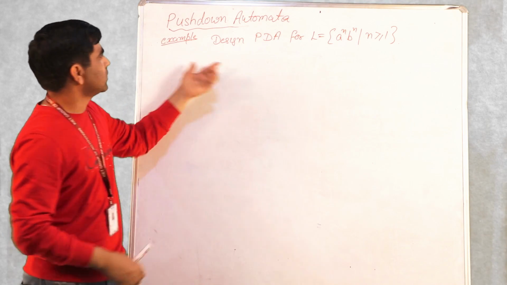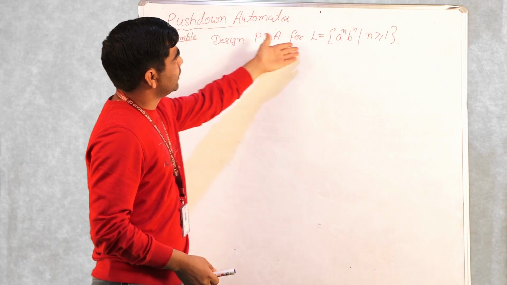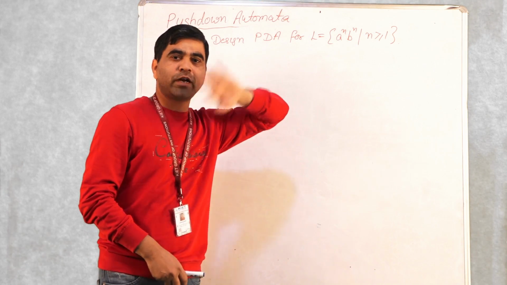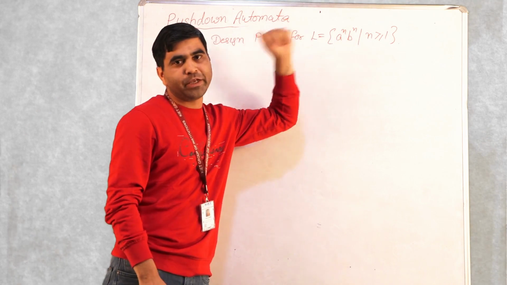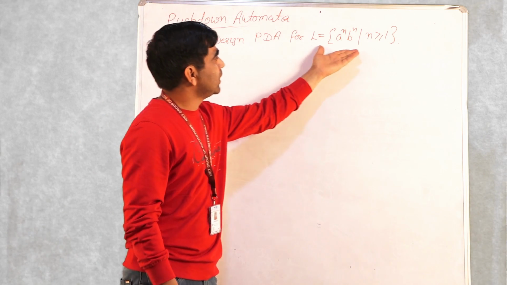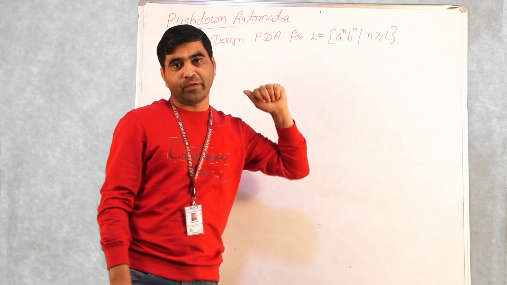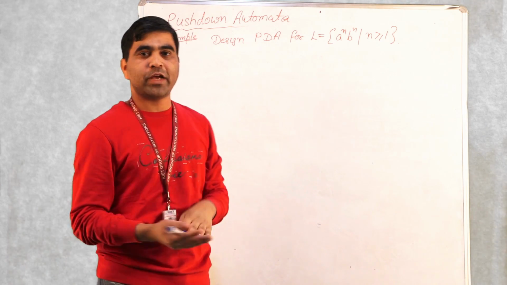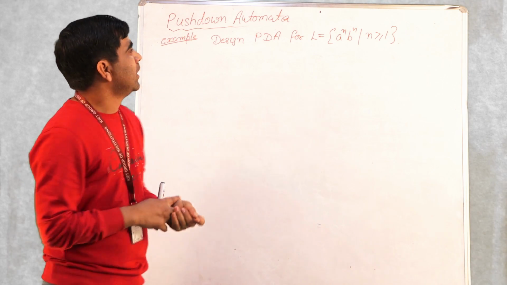So this is one simple example, a raised to power n, b raised to power n, which we have been discussing right from the beginning. We said that this language is not regular, means we cannot design a finite automata for this, because this is a context-free language. For context-free languages, we have another type of automata which we have already discussed, the pushdown automata.